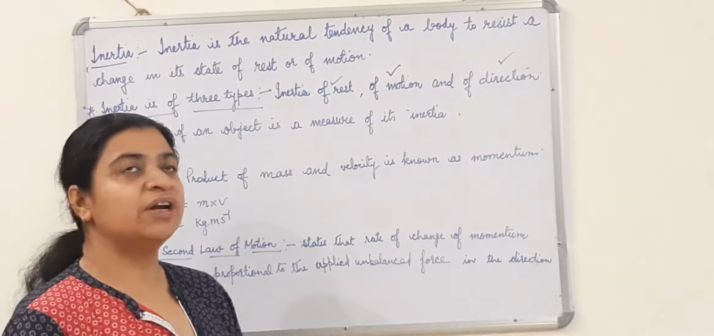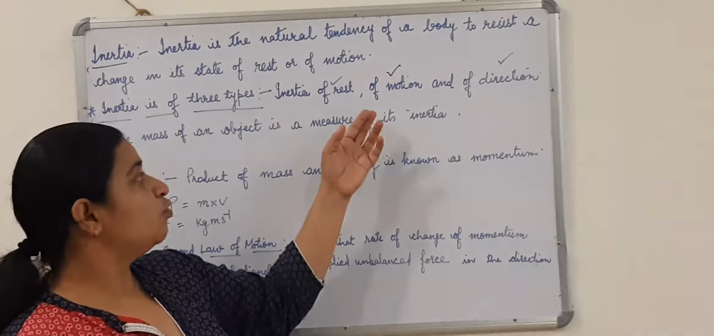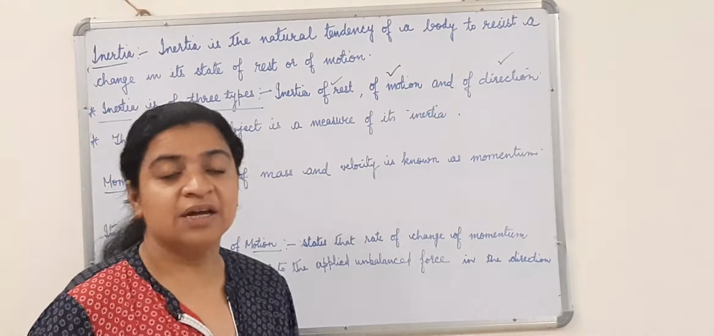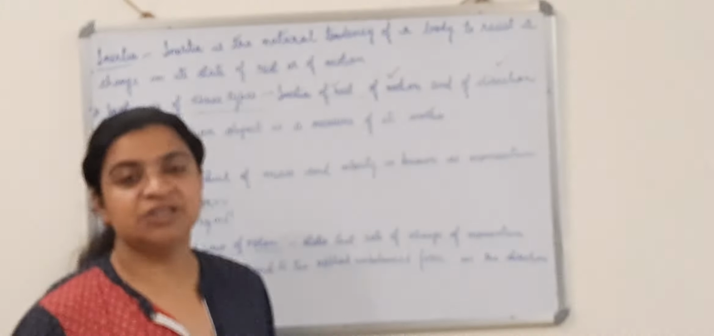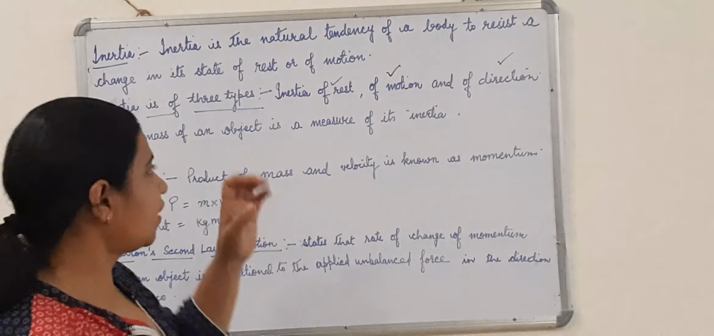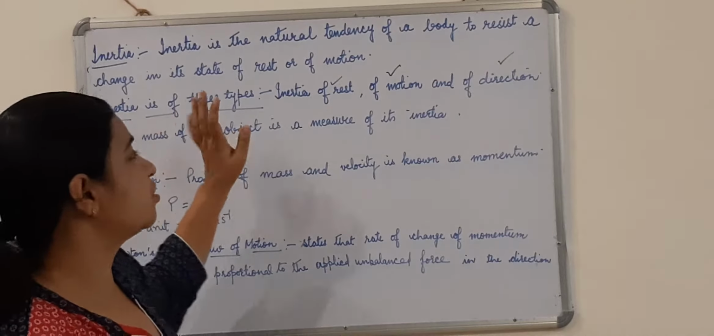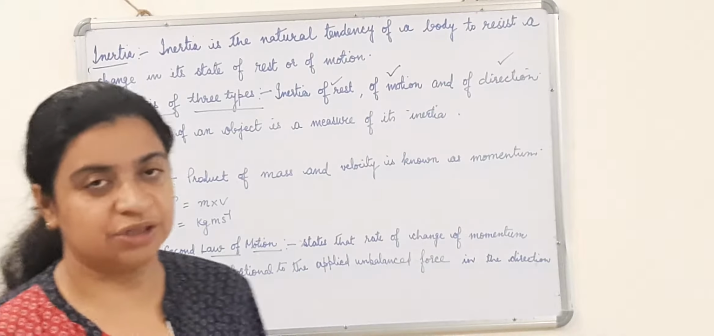Inertia of motion, where do we apply? Where the object is already in motion. Inertia of rest, where do we use this statement? Where the object is already at rest. And inertia of direction, in that case when we change our direction. So inertia is of 3 types: inertia of rest, inertia of motion and inertia of direction.